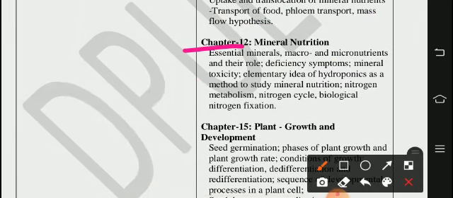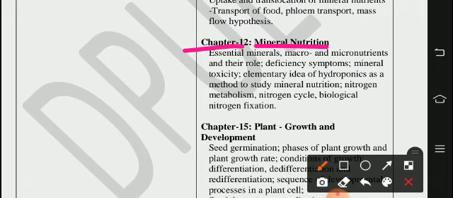In the 12th chapter, mineral nutrition, deleted is essential minerals, macro and micronutrients and their role, deficiency symptoms, mineral toxicity, elementary ideas of hydroponics as a method to study mineral nutrition, nitrogen metabolism, nitrogen cycle, biological nitrogen fixation.